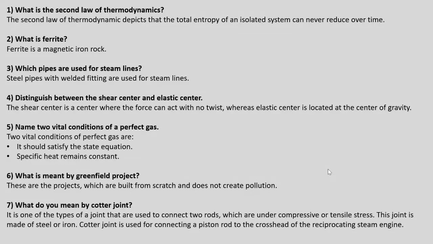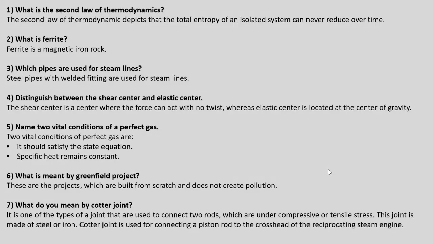Distinguish between the shear center and elastic center. The shear center is a center where the force can act with no twist, whereas the elastic center is located at the center of gravity. Name two vital conditions of a perfect gas. Two vital conditions of a perfect gas are: it should satisfy the state equation, and specific heat should remain constant. What is meant by greenfield project? These are the projects which are built from scratch and do not create pollution.